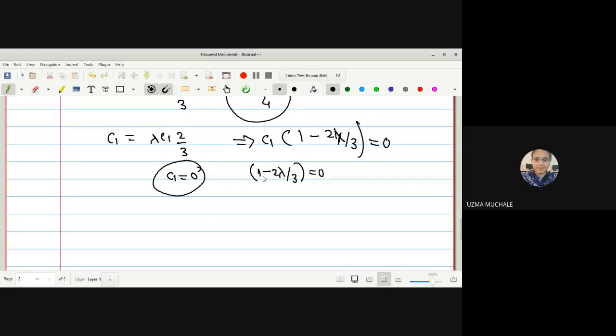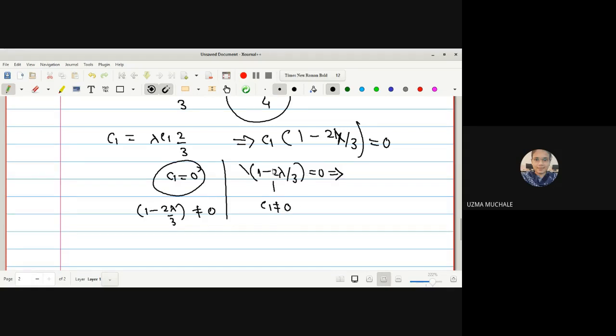And if we consider C1 equal to 0, this will not be equal to 0. And if we consider this equal to 0, C1 is non-zero. Right? There are two cases: either C1 is 0 or this term is 0. In the case C1 equal to 0, at that time 1 minus 2 lambda upon 3 will not be equal to 0. And in the next case, C1 is not equal to 0.